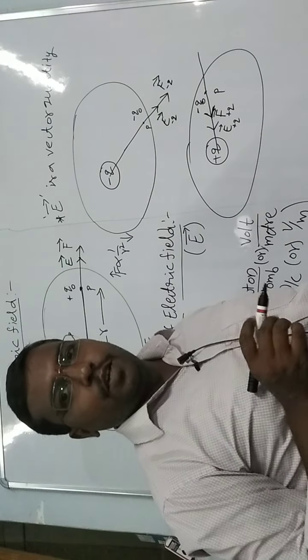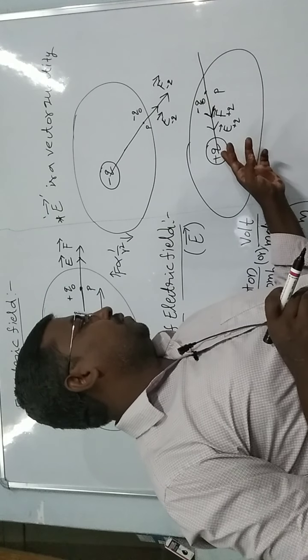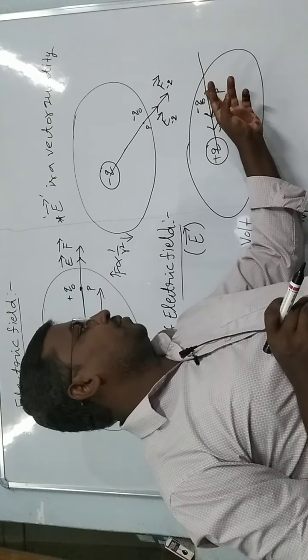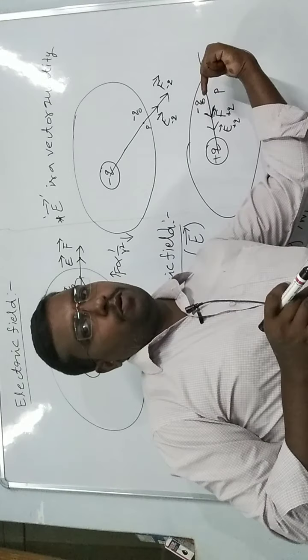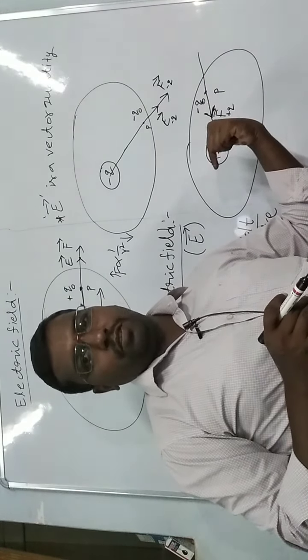Okay students, remember this point also. Due to plus Q, when we take test charge minus Q naught, the electric field and force act towards the main charge.